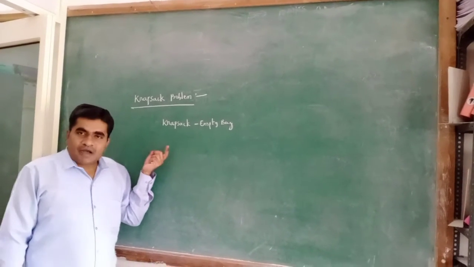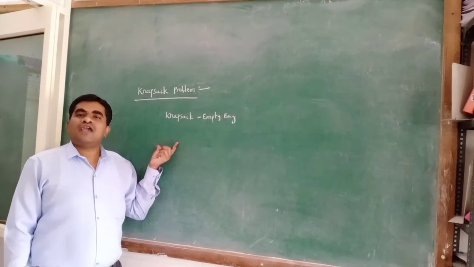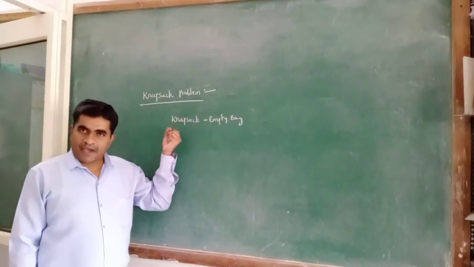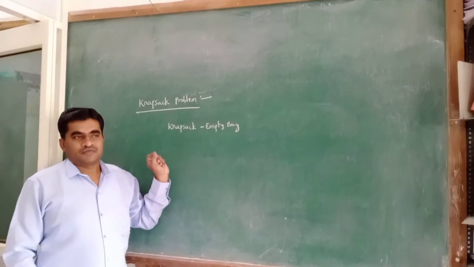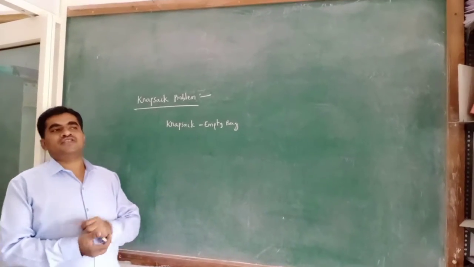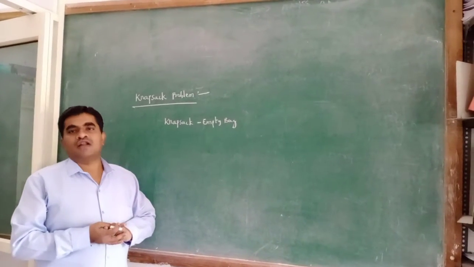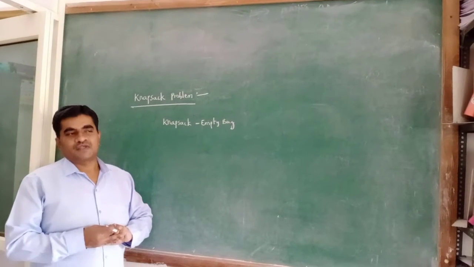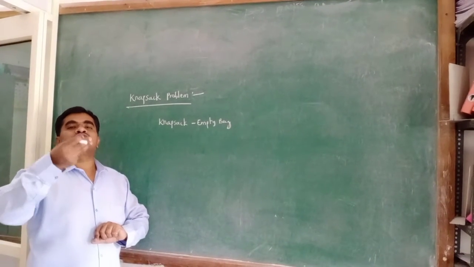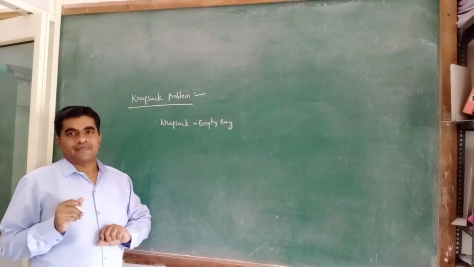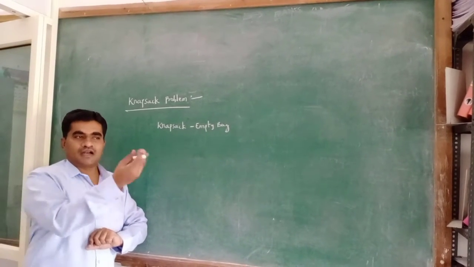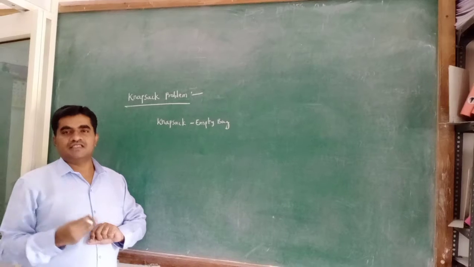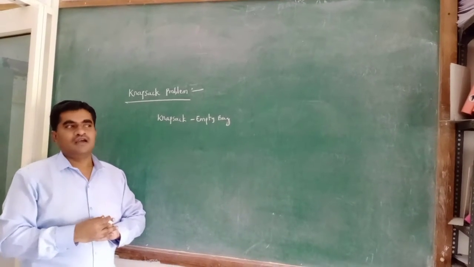The knapsack problem is: in what way he has to place the products in the bag such that he should get the maximum profit. For example, suppose a thief has entered a house for robbery. He entered with a bag. There are different types of products: electronic products, cash, gold ornaments, plates, glasses.